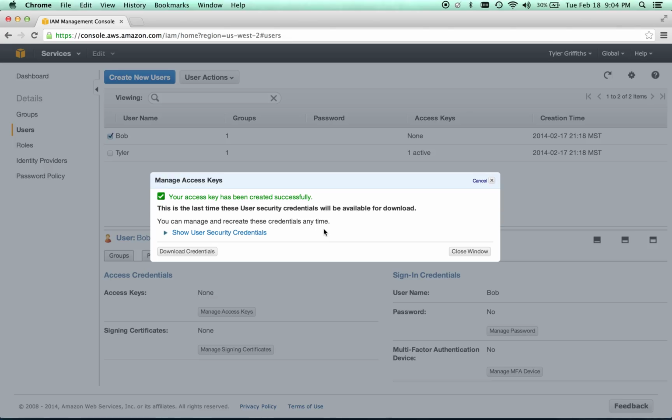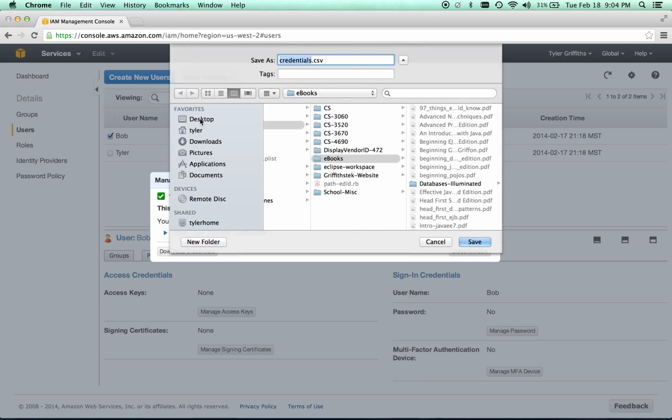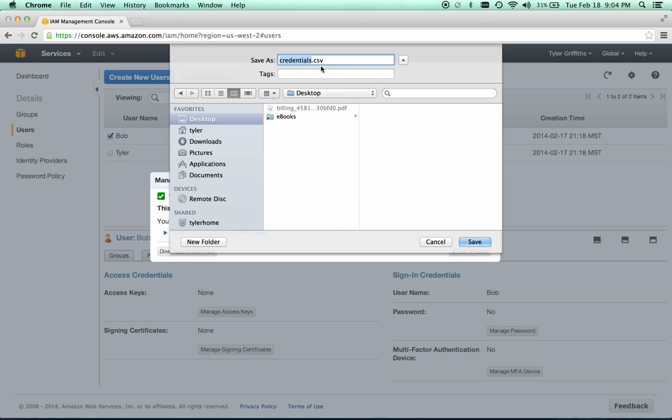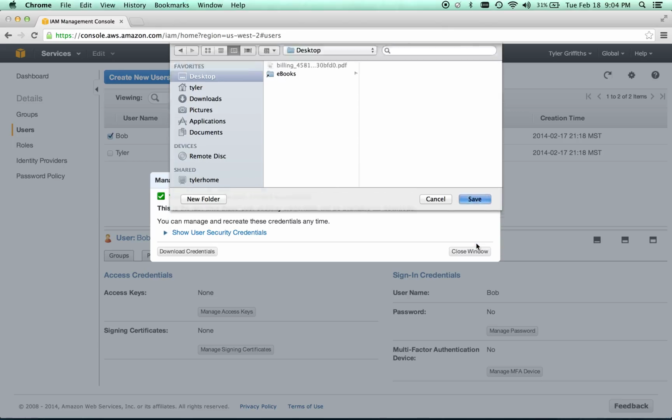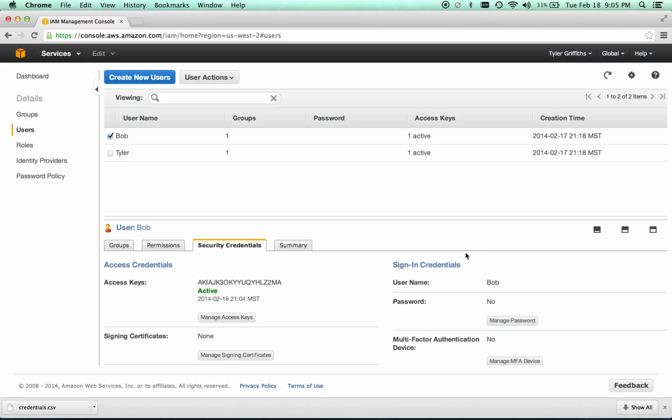So the idea is if you're distributing these access keys to different people, maybe on a team, make sure they know that they need to take care of this key, and they need to make sure that it's saved and backed up and it's secure, because it's hard to get another key. So we'll do Download Credentials, and this is going to save this in a .csv format. It's a comma separated value format, which is popular with tabular data like Excel, but we can view it with an editor.